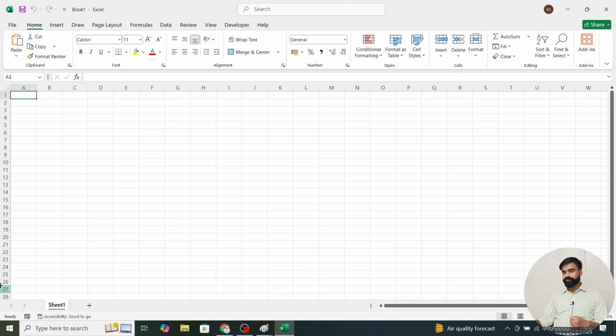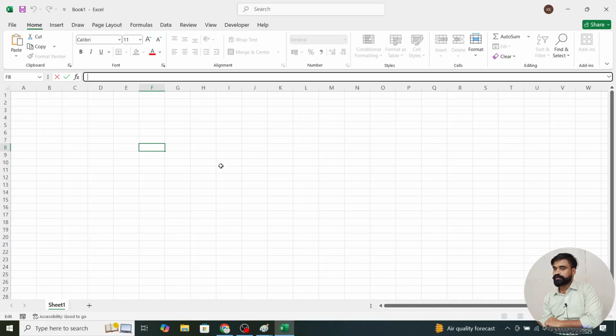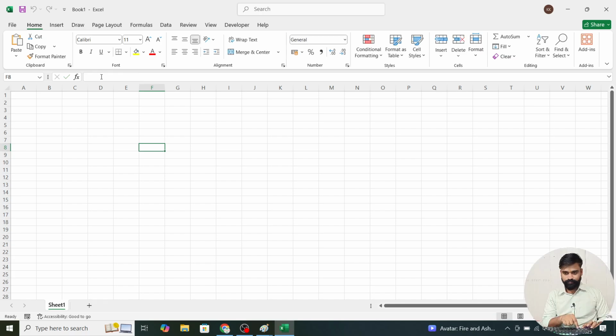These are the rows and these are the columns, and this single box is a cell. And what is a cell? The intersection of a row and a column becomes a cell. Now this is a cell. A cell has an address built using the column and row number, for example. And this is the formula bar. Whatever you write will be displayed here as a formula.